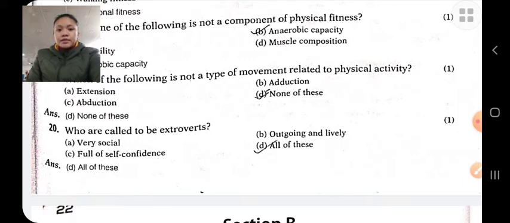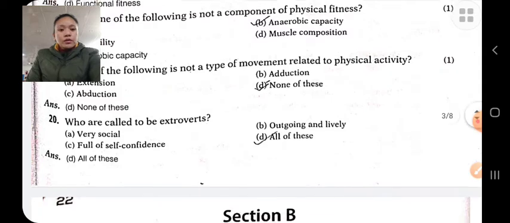Extension is an increase in angle between the joint. Adduction is movement towards the midline of the body. Abduction is movement away from the midline of the body.